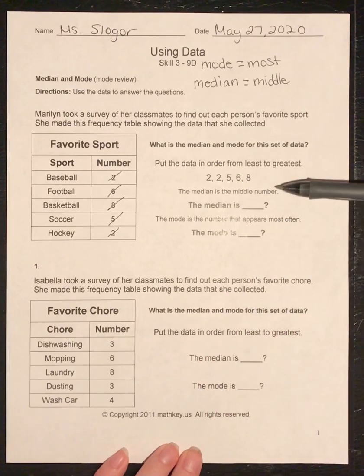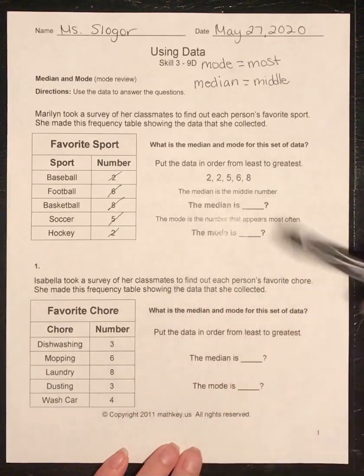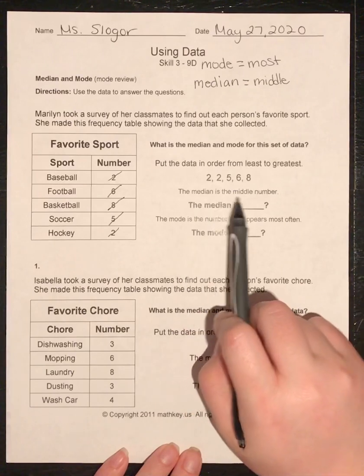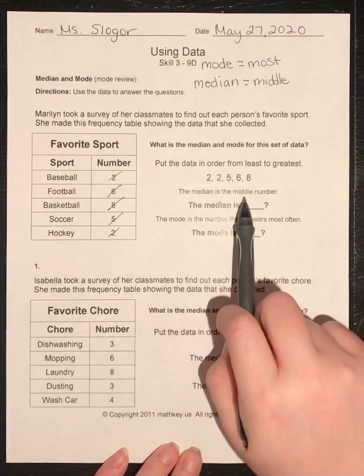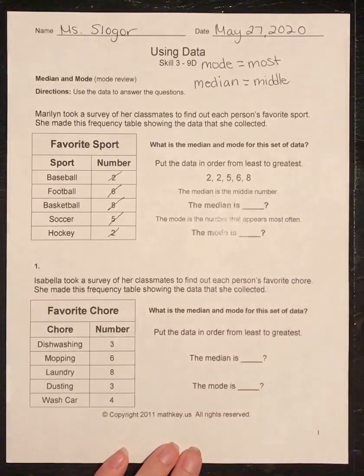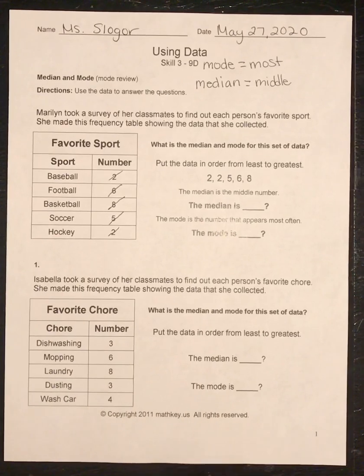So Miss Ogre did a little bit of review. She put it up here, but here they're telling you again. So if you forget, either look at your helpful notes up here, or it does tell you on the worksheet, the median is the middle. Median, middle. Say it with me. Median, middle. So what is our middle number? So sometimes it's a little bit hard to tell what number comes in the middle.